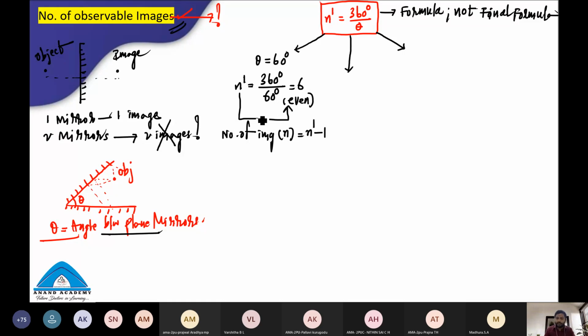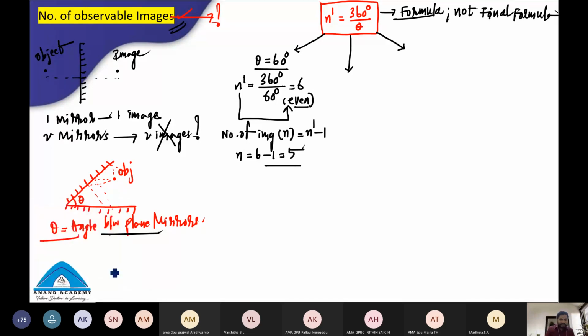Everybody listen: this n dash is a basic formula, and when its value is even, the number of images formed will be n dash minus 1. N dash value is 6, and 6 minus 1 is 5. So when the angle between two plane mirrors is 60 degrees, 5 images are formed. Very, very important.